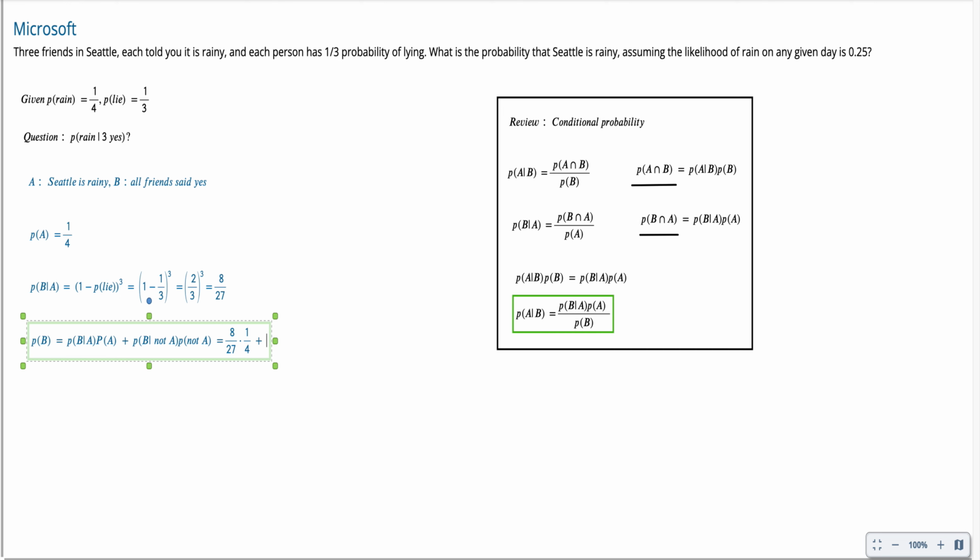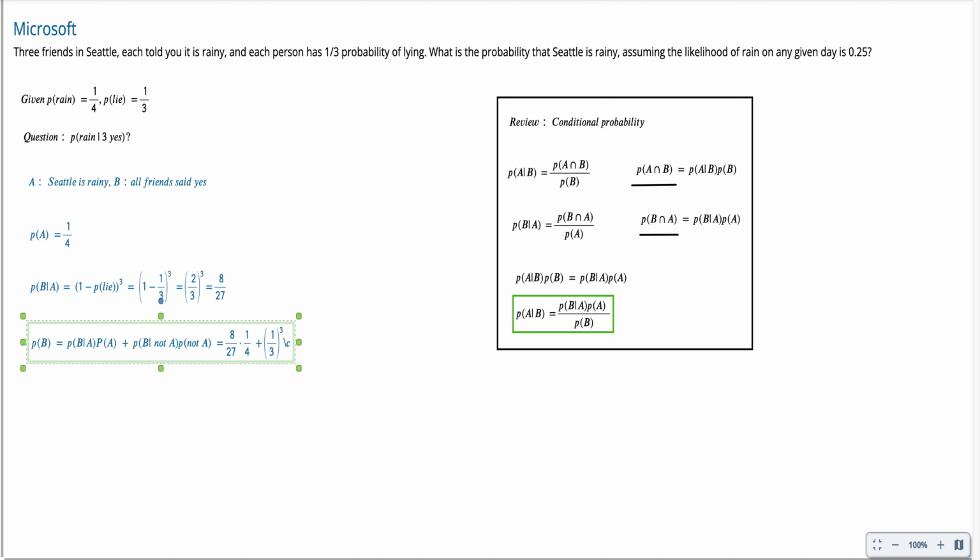The second case is when Seattle is not raining and all your friends are telling you that it is, so they're actually lying. The probability of your friend lying to you is 1/3, and all of them lying is 1/3 to the third power.